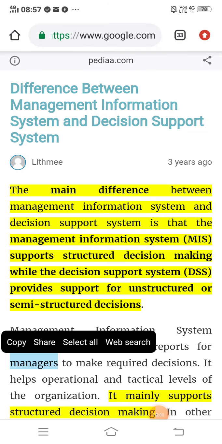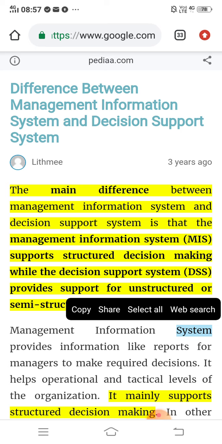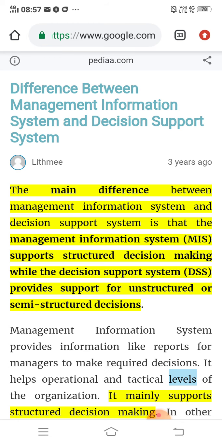Everyone, in today's class we will discuss the difference between management information system and decision support system. The short terms for them are MIS and DSS. Here MIS stands for management information system and DSS stands for decision support system. Both are information systems, but there is still a difference between the two.